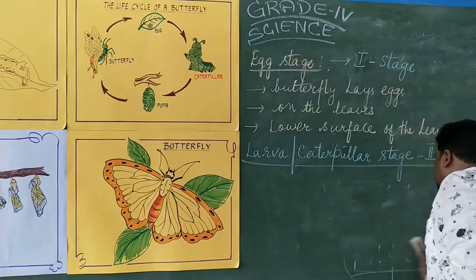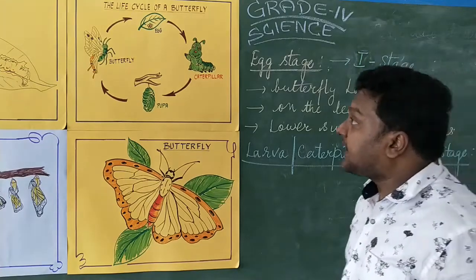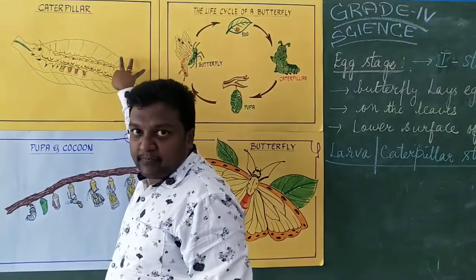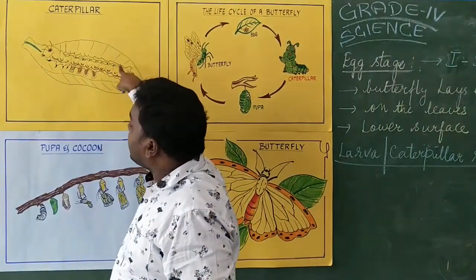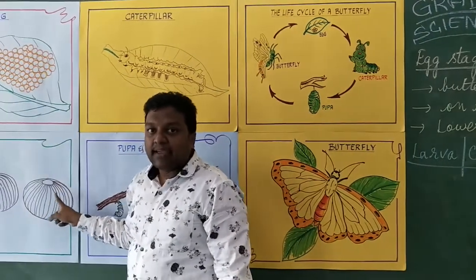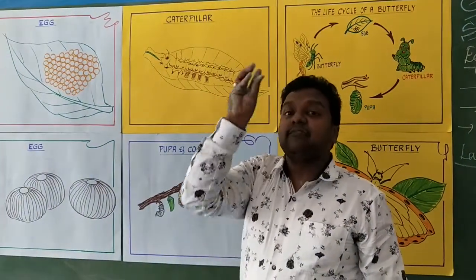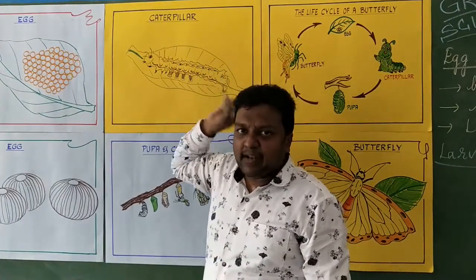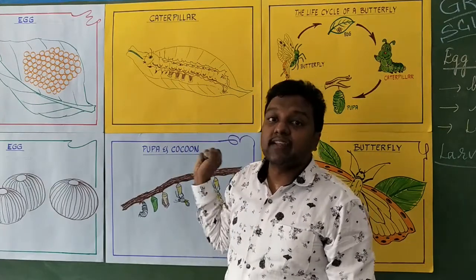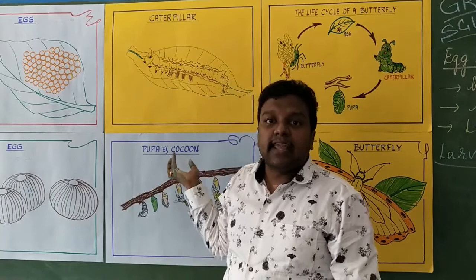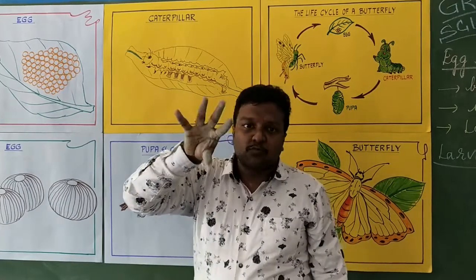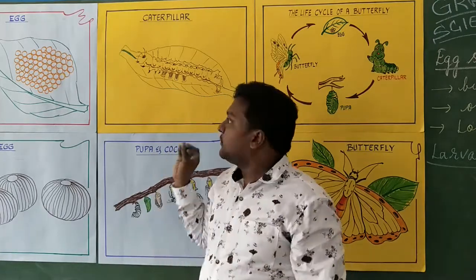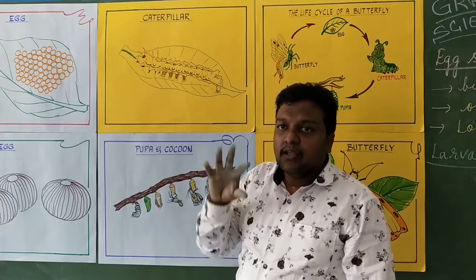Now we'll see the caterpillar. How does this caterpillar appear? You see the diagram. This is the surface of the leaves. This is the caterpillar, isn't it? This caterpillar comes out of the eggs. அப்ப eggs ல இருக்கக்கூடிய அந்த yolk will get developed. அது develop ஆன உடனே caterpillar stage க்கு மாறிடும். Caterpillar stage அப்படிங்கிறது it's a wriggling creature அப்படினு சொல்றோம். Wriggling creature என்னது? It starts to move like this. Spring மாதிரி இப்படி move ஆகும். Have you seen? You can see the larva, the worms and all, just how it moves.